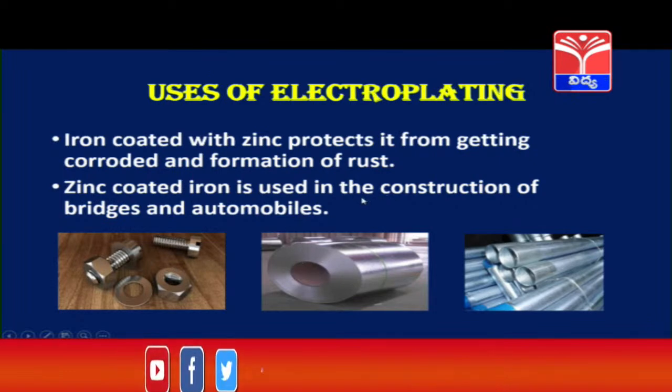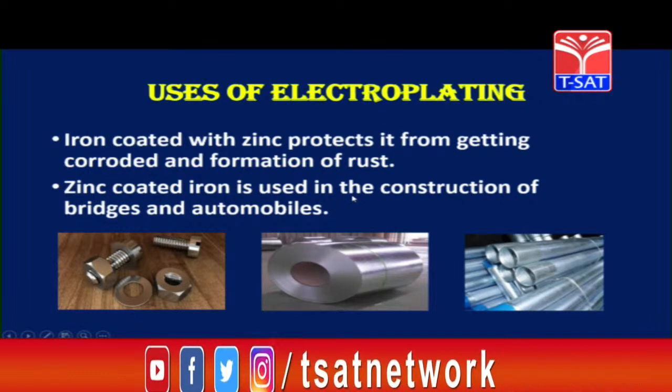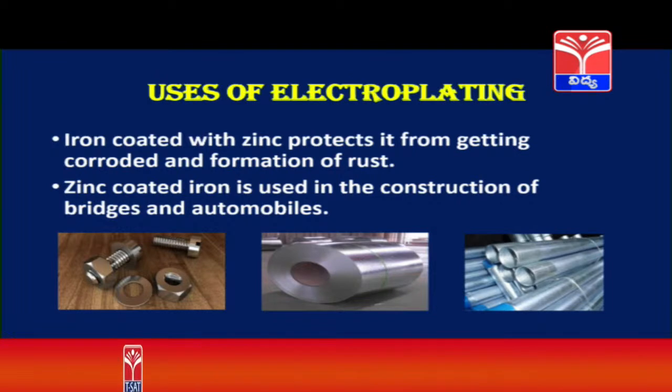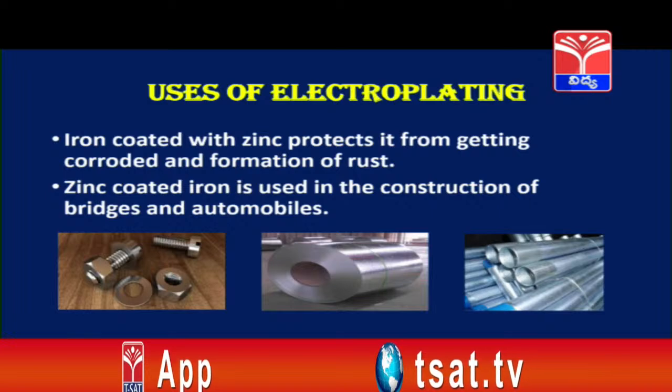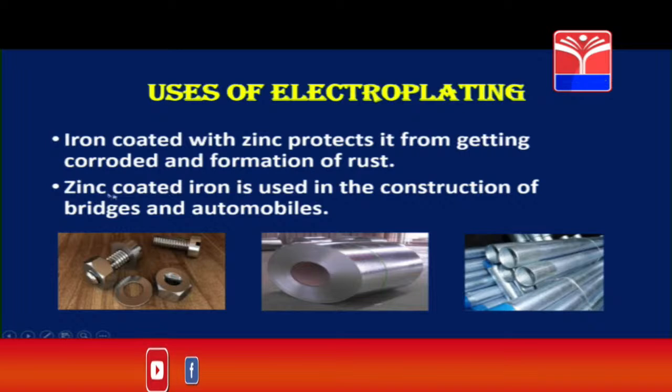What happens, children? We are trusting iron, yes or no? We are trusting iron to build strong buildings and bridges. But what if it gets corroded? If rust forms, then it may break easily. So, in order to avoid this corrosion, we are coating iron with zinc.